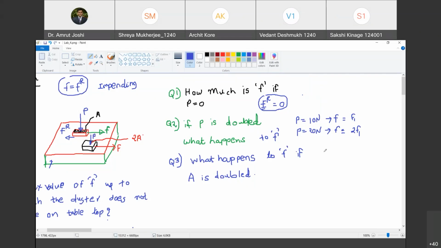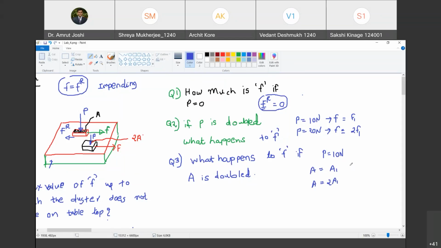So imagine that P is 10 Newton. P is still 10 Newton. However, area earlier was, let us say, A1, and now the area has become twice A1. Area in contact with tabletop of the duster has become twice.